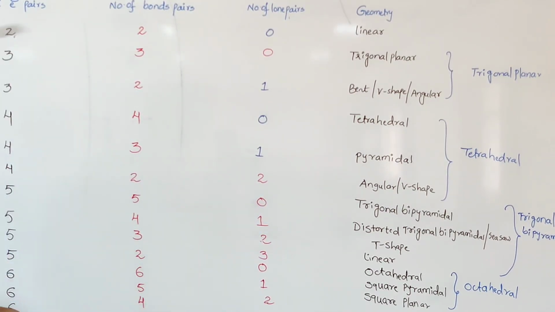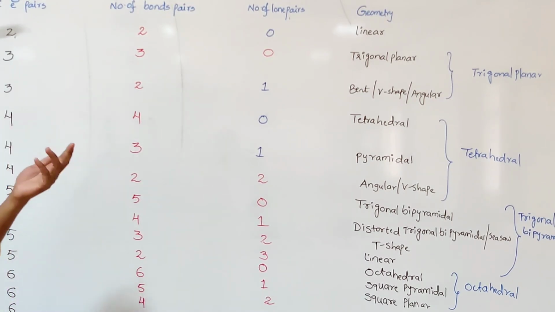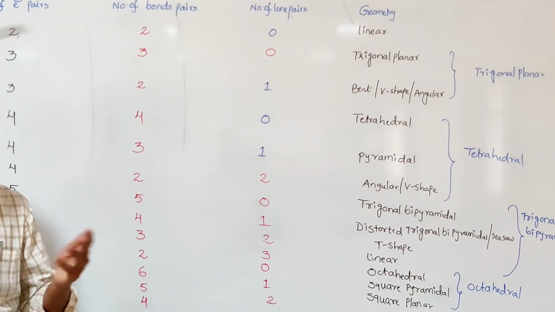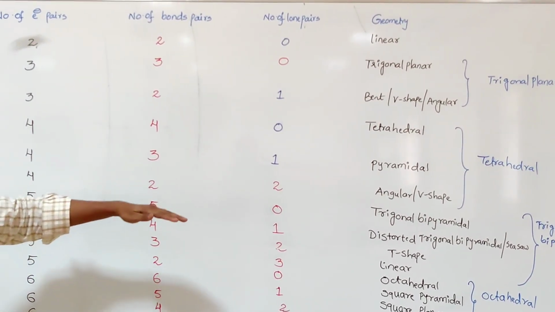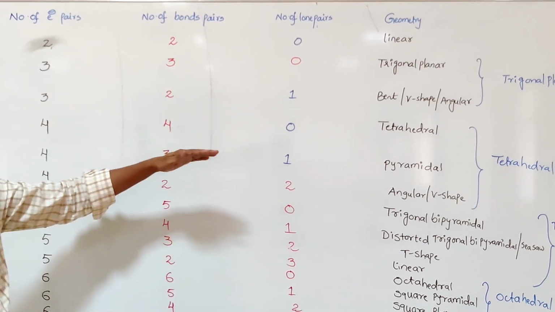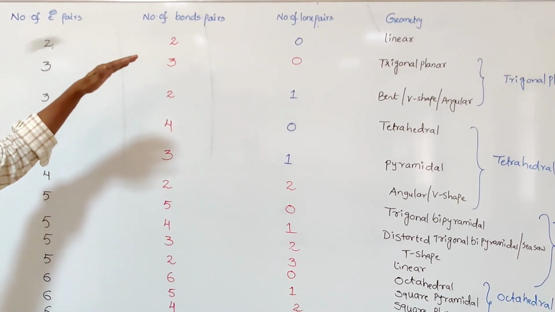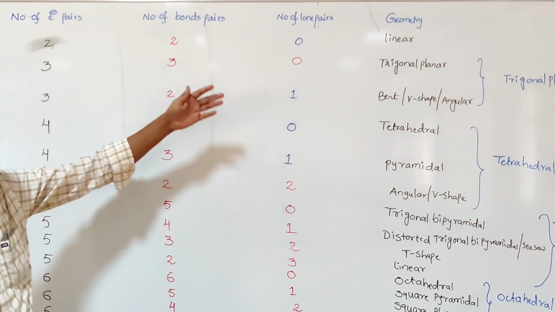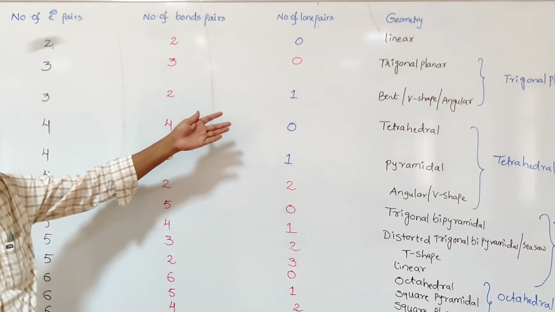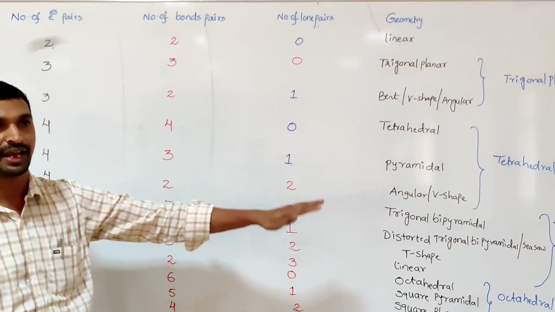So the electron pairs present around the central atom determine the geometry of a molecule. From this table we can conclude one very clear statement: as the number of electron pairs around the central atom changes, the geometry of the molecule changes. As the number of lone pairs of electrons changes, the distortion of the geometry also takes place.